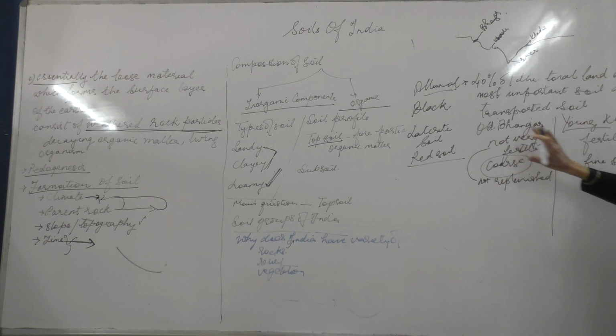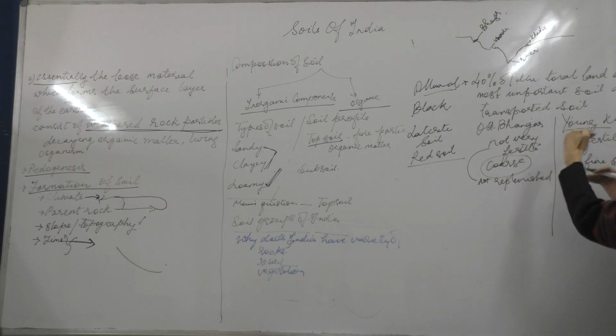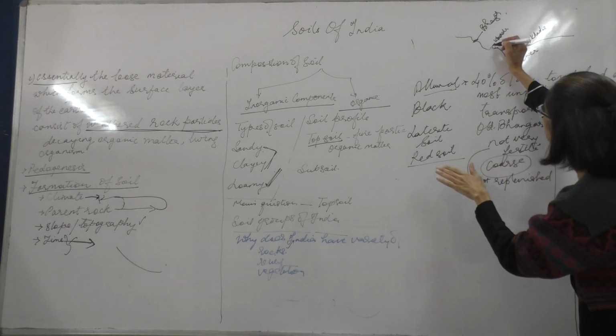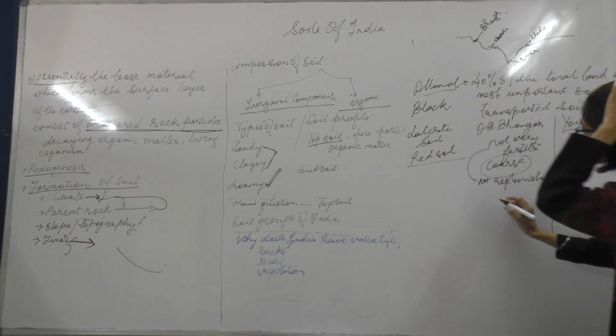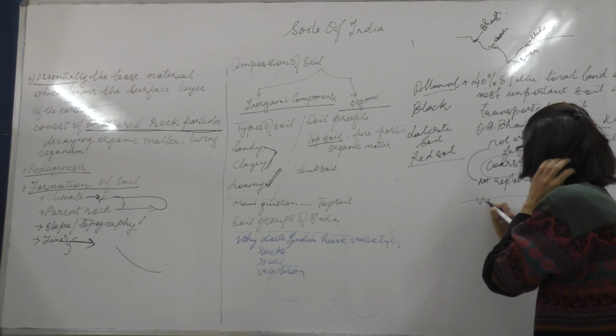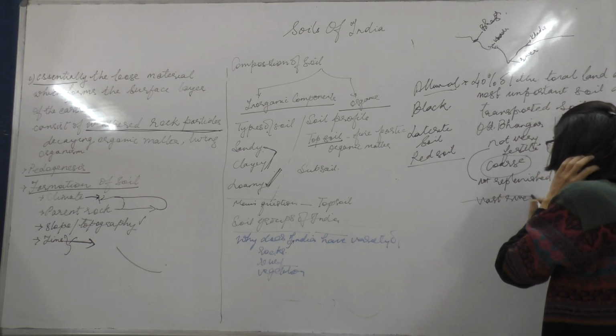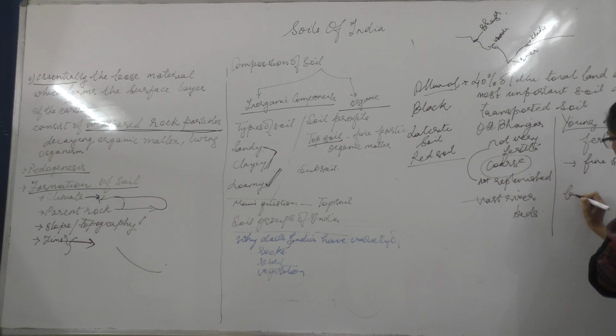Okay, this is comparatively lighter in color, this is comparatively darker in color. So we are saying that this is an older Bhangar. This is found in layers above layers. Every year the soil gets deposited, but this is found in vast river beds. This is found in layers and layers.